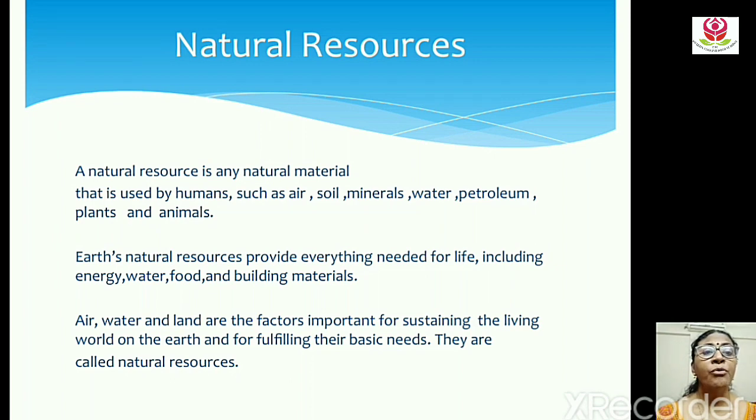So water, food and building materials. So air, water and land are the factors important for sustaining the living world on the earth and for fulfilling their basic needs. So they are called natural resources.